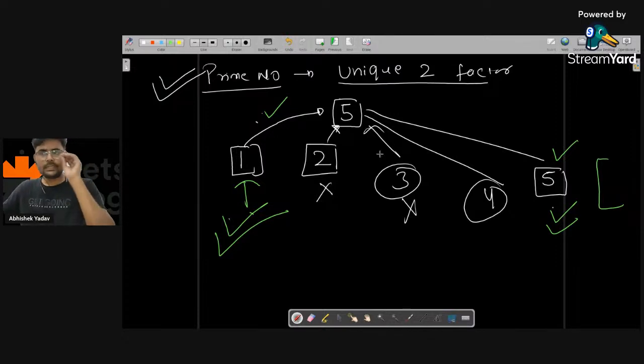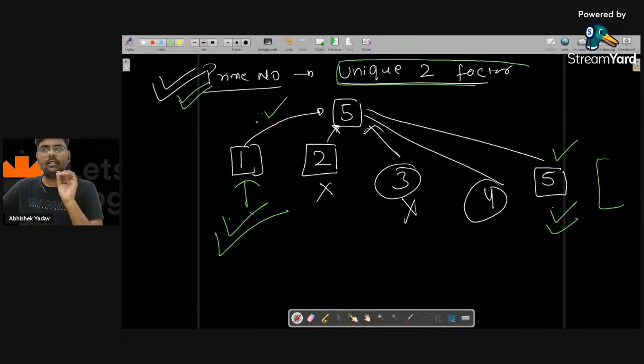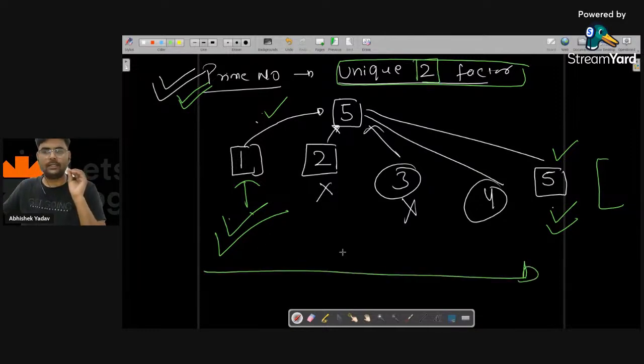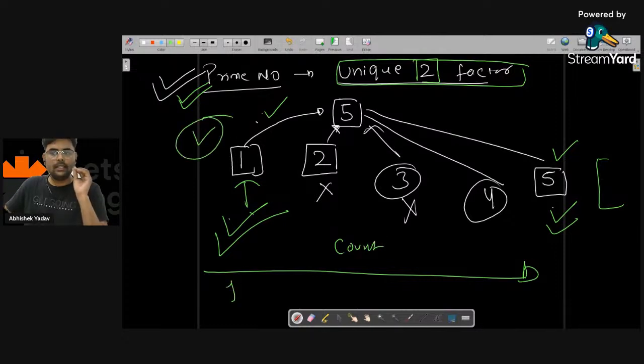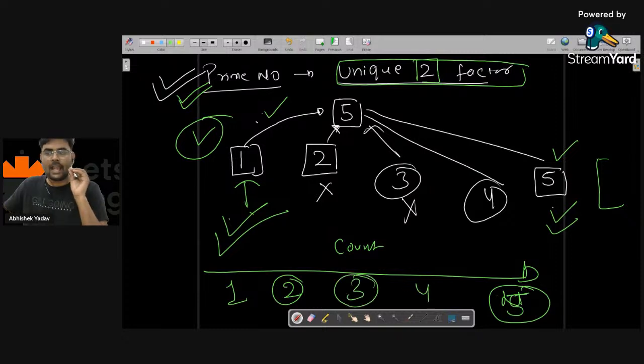So here I observe a pattern. In order to check whether the number is a prime number or not, I have to calculate the factors, and after calculating the factors, only then can I conclude whether the number is prime. How? If I have two unique factors. So I have to count the number of factors, by starting from 1 and going till the number n. Here the number n is 5. And for each and every number, I have to ask whether you are completely divisible by 5 or not, right everyone?